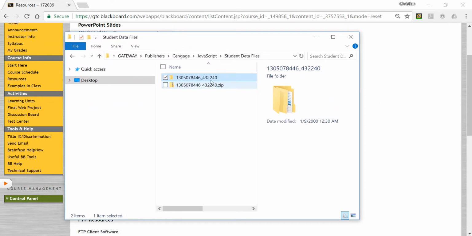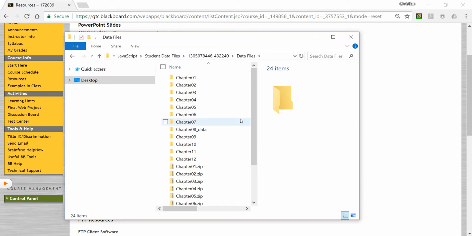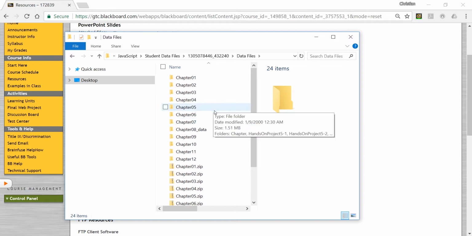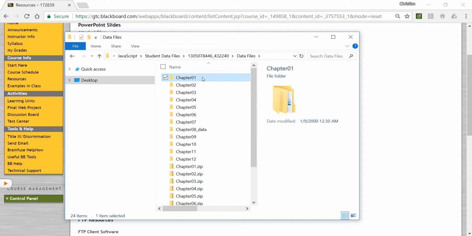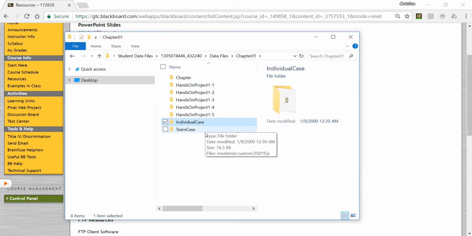Okay, so unzip that, and then inside the file you have the data files, and then you have all the chapters 1 through 12. If it's zipped, just unzip that as well. And inside chapter 1, you'll see a folder called chapter and the hands-on project, 1 through 5. And then in individual case, these are the ones that you will need for your web project. But we're not going to do the team case, which is usually individual case here.